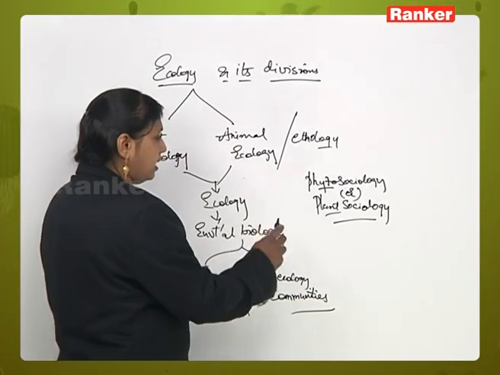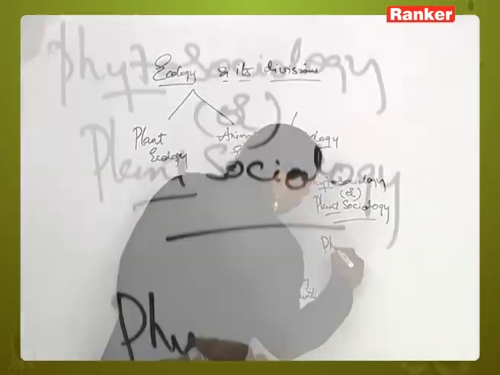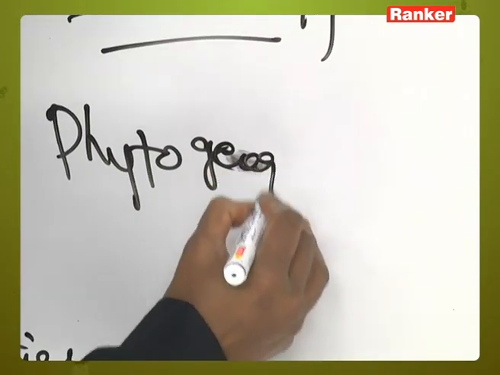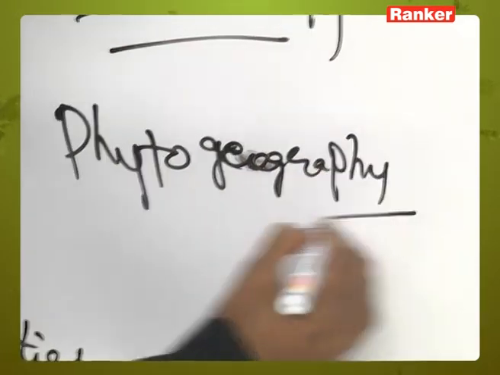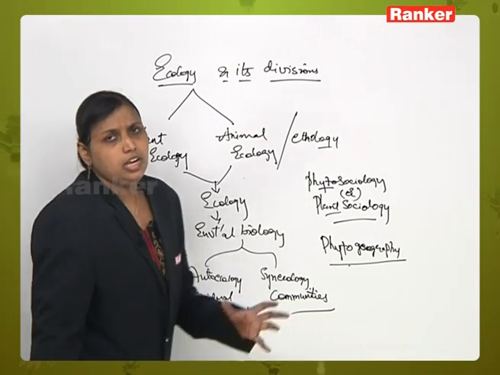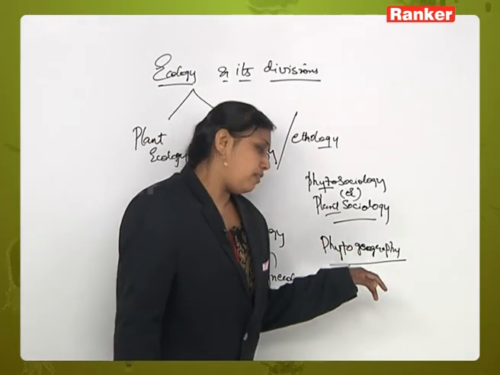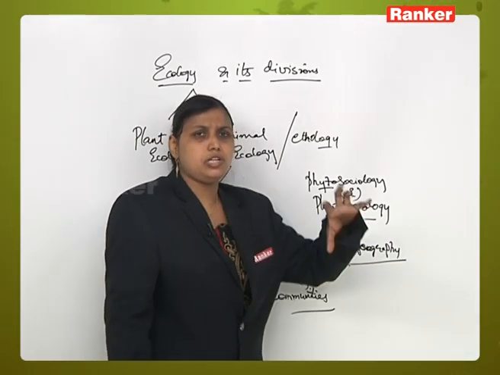Now this plant ecology also merges with phytogeography. What does phytogeography mean? As the name itself indicates, phyto means plant, and geography means the geographical area.